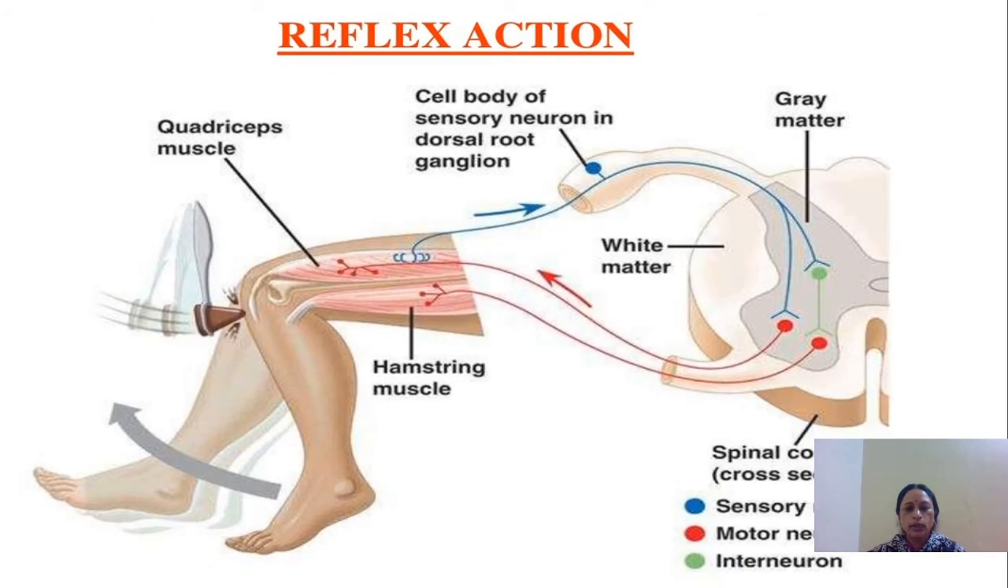Here you can see the figure of the reflex action. Whenever something hurts our muscles or our skin, it is picked up by the quadriceps muscles. Then the blue line is the sensory neuron. The sensory neuron picks up that message and brings it to the brain. From the brain, this signal is converted into a chemical signal, and again it is picked up by the motor neuron. The red part is the motor neuron, and this reaches towards the effector site.